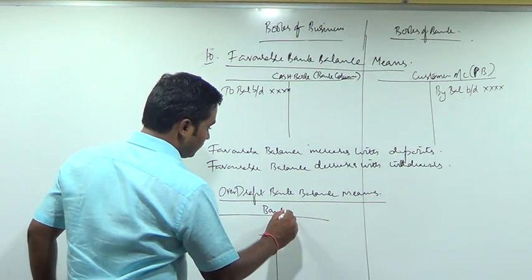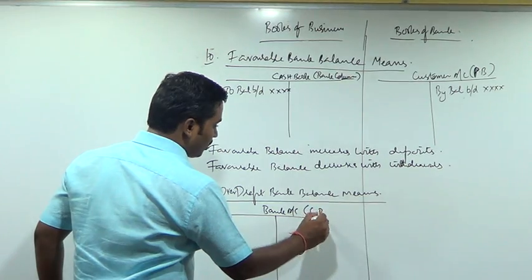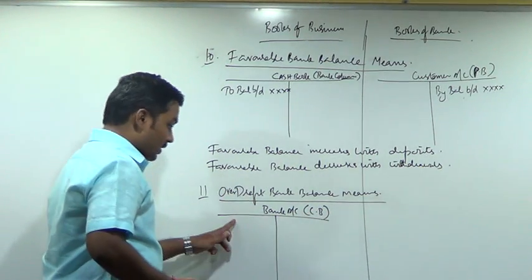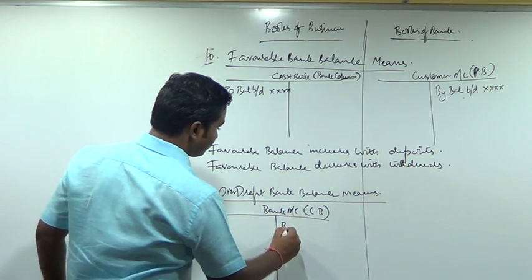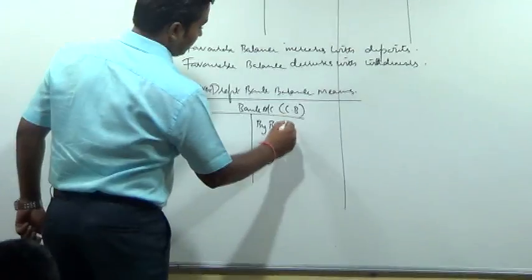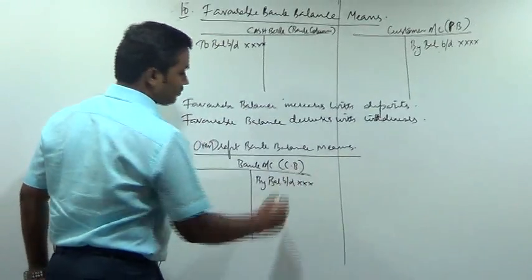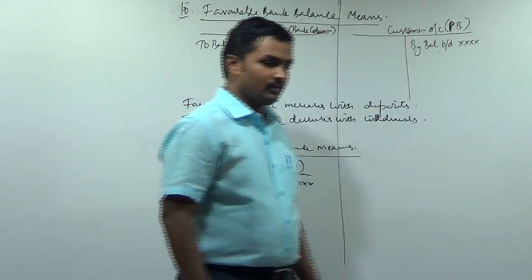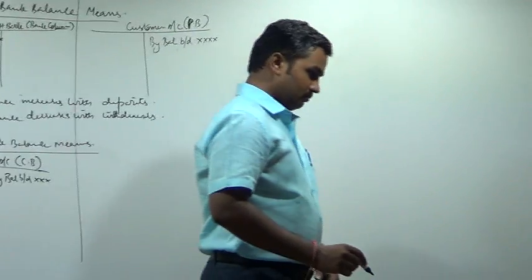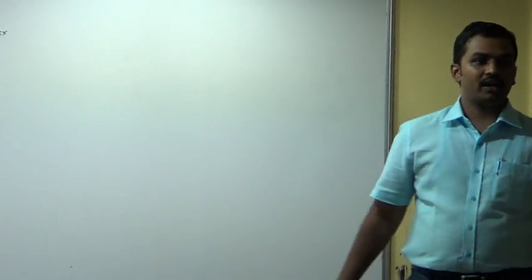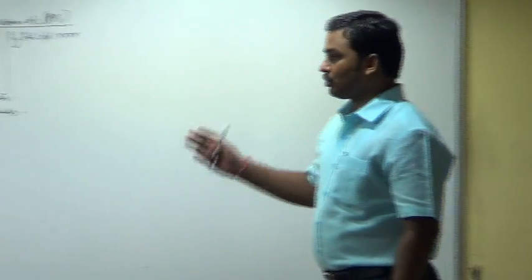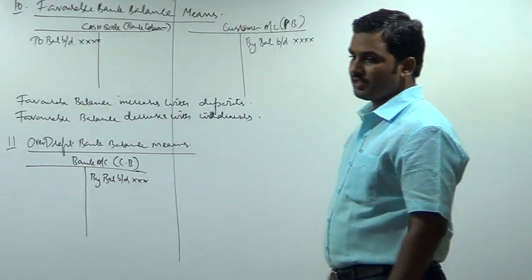What is my bank account here? Cash book. Deposit, withdrawal. Which side is more now? Withdrawal. By balance brought down. Overdraft bank balance means withdrawal side is more than the deposit side.